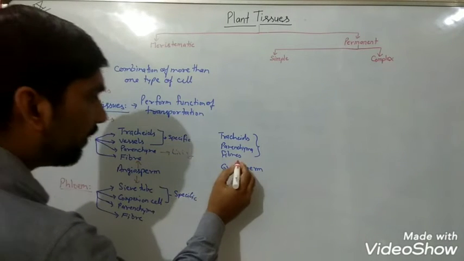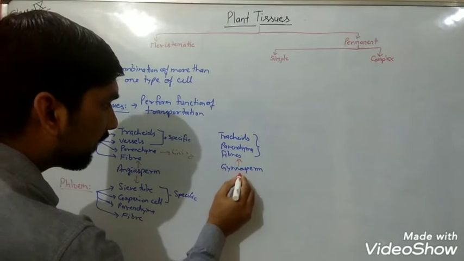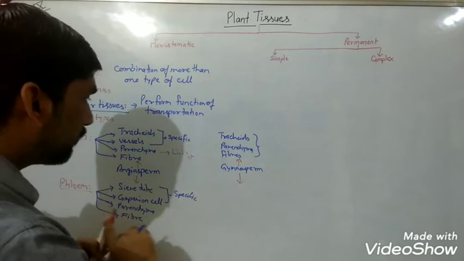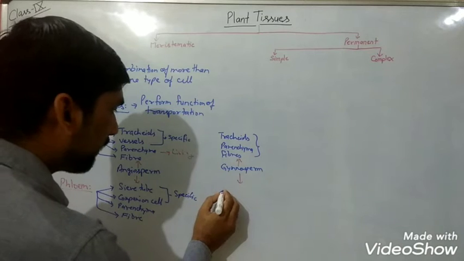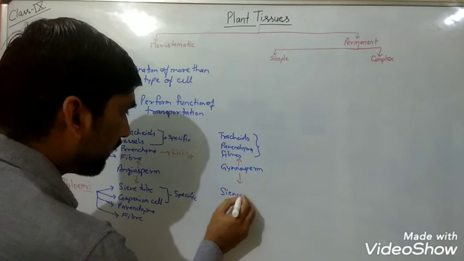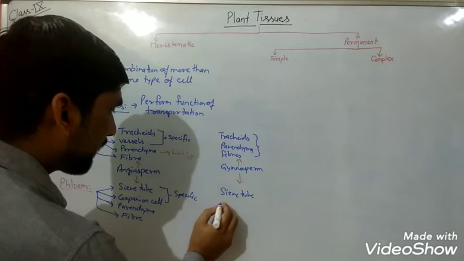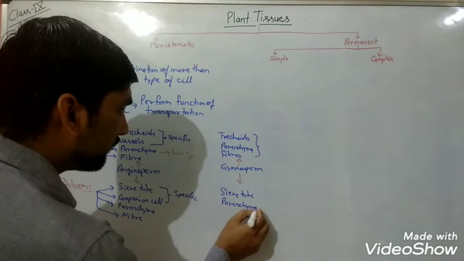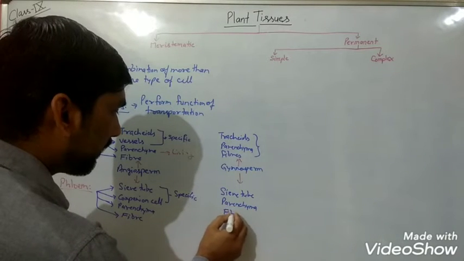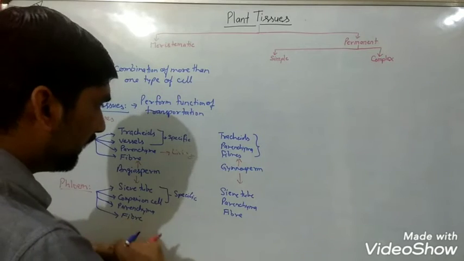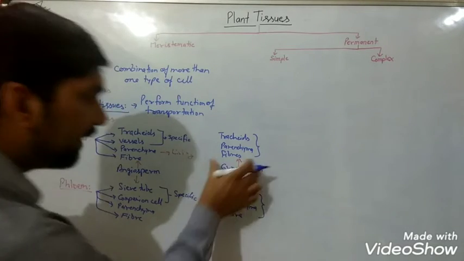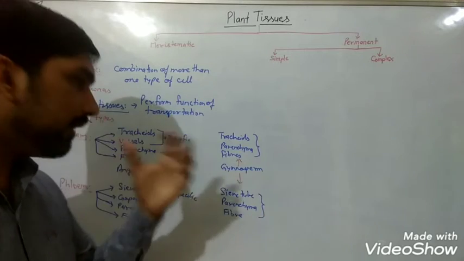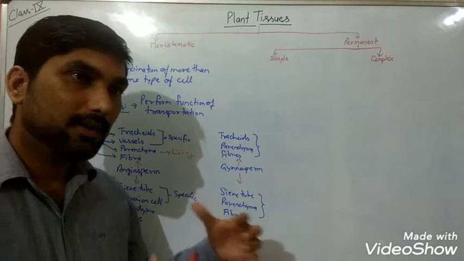But in non-flowering plants, in gymnosperms, phloem consists of only three cells. What are they? Sieve tube, parenchyma, and fibers.